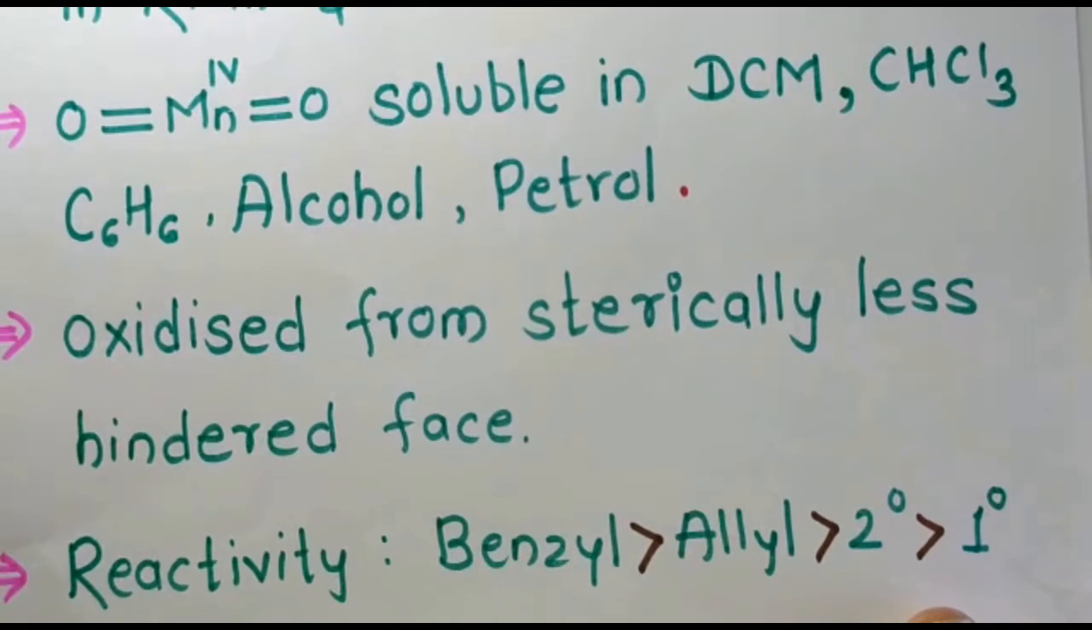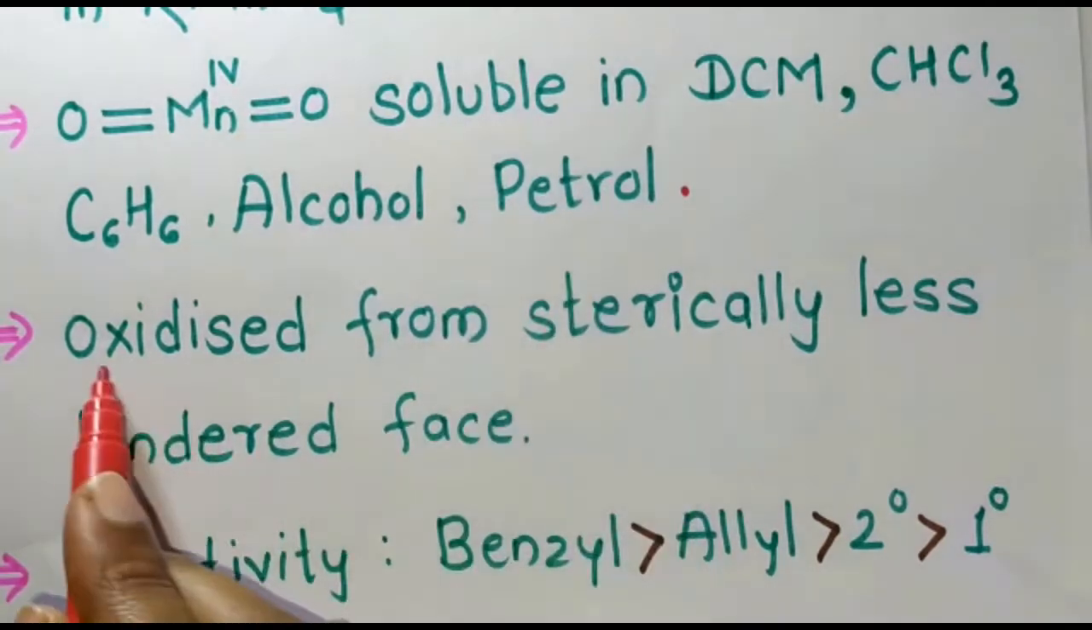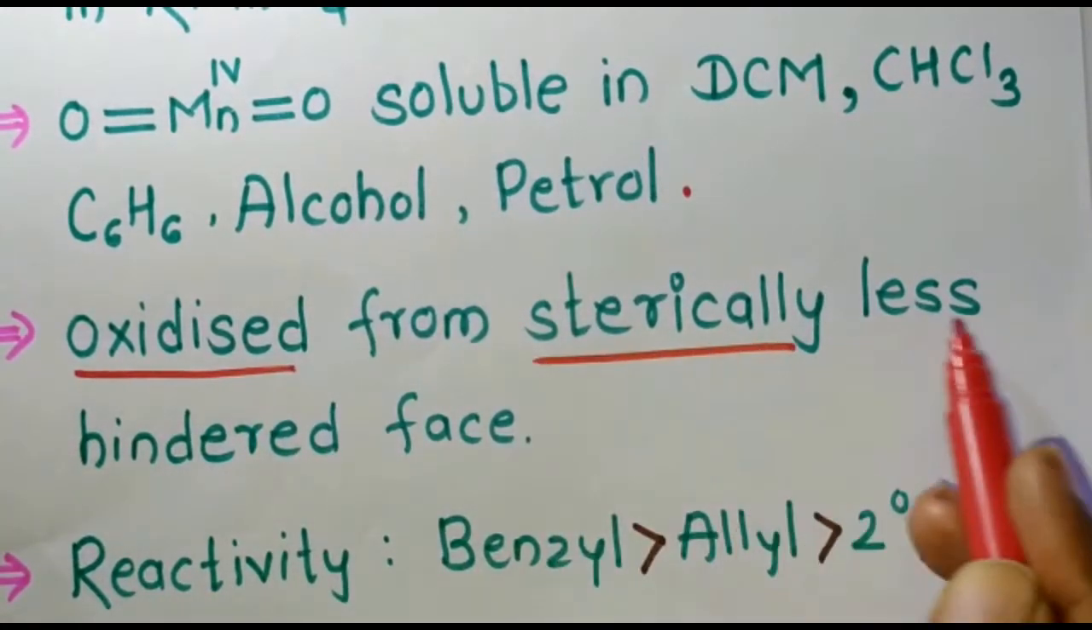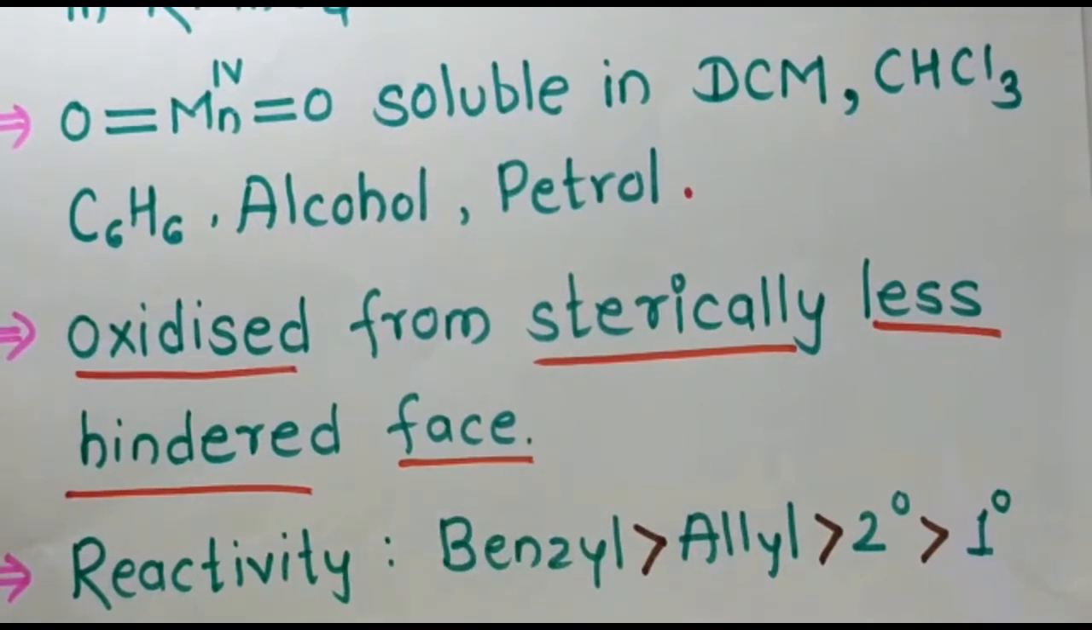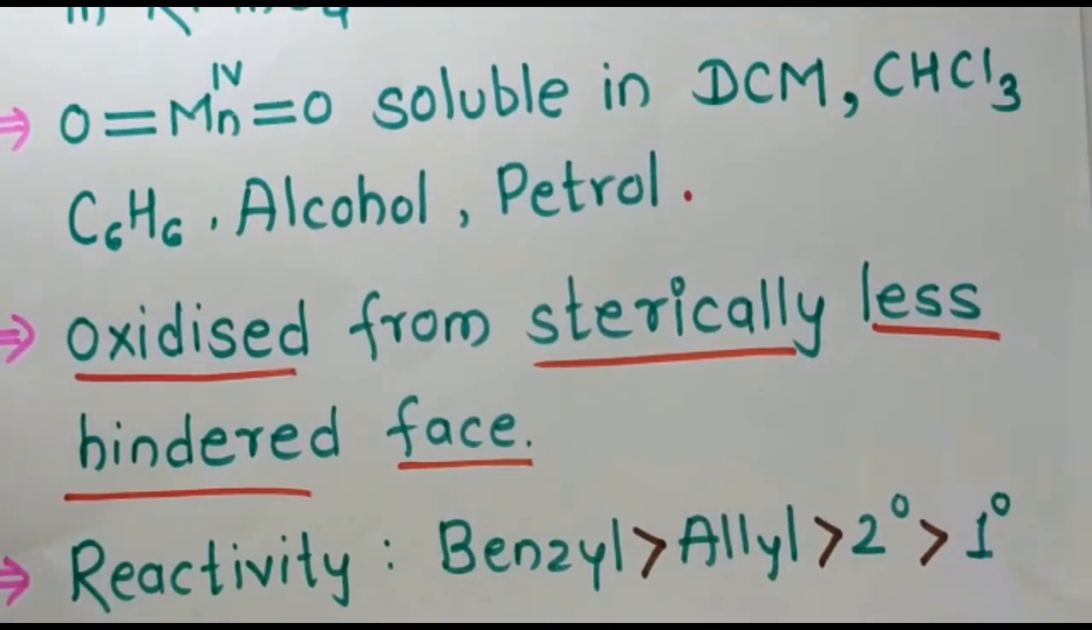Manganese dioxide oxidizes from the sterically less hindered face of the substrate, so it will give the stereoselective product. You have to remember that it will oxidize from the sterically less hindered face.